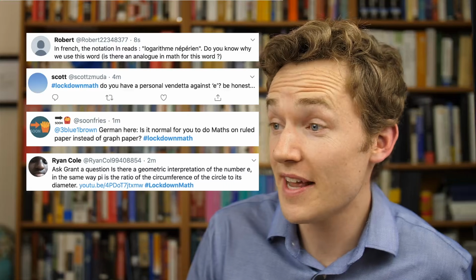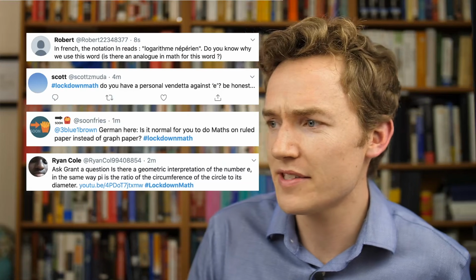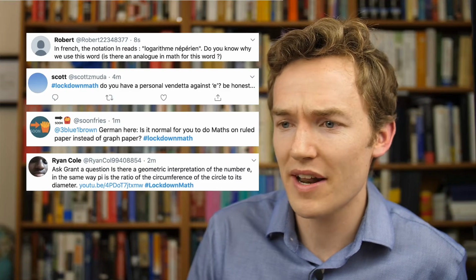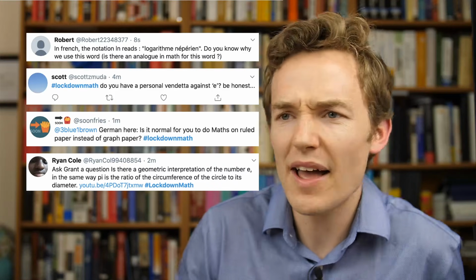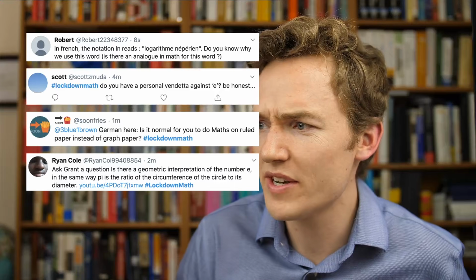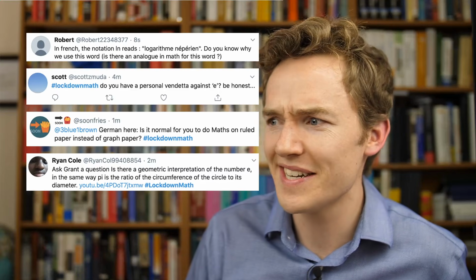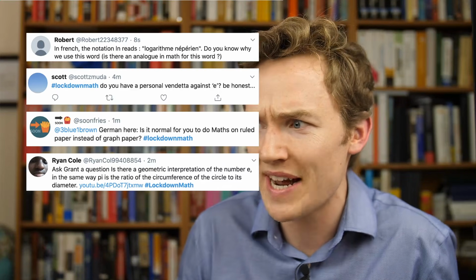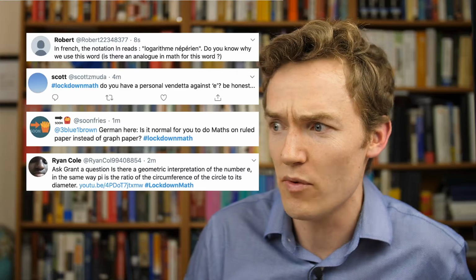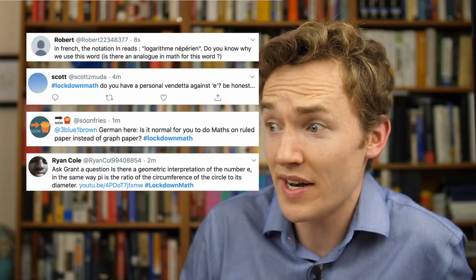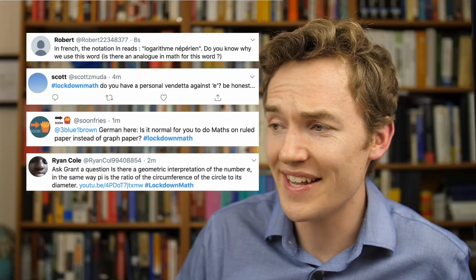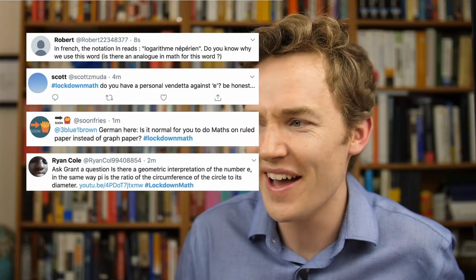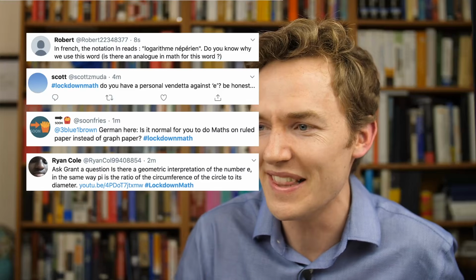Do I have a personal vendetta against e? Yeah, I do. I think it's an overrated constant. I think it's beautiful, but I think it's beautiful in ways that aren't what people think they are. And I also think, I'm going to talk about this in a moment, we shouldn't write the exponential function as e to the x, because when it's more general, that doesn't make sense, and I think it confuses people. We should just write it as what it is, which is a certain polynomial, and just be honest up front, rather than letting e, like e has nothing to do with e to the pi i. That's a frustrating fact. It shouldn't be in there.